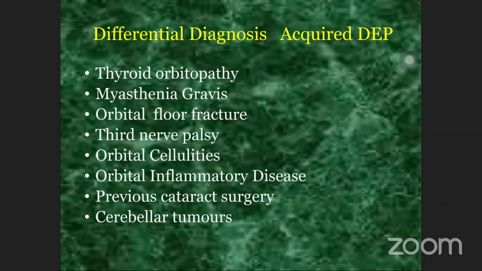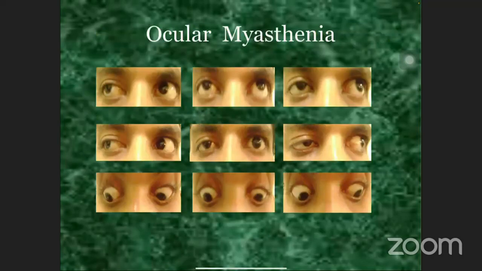Presence of variable ptosis and other features differentiate it from MED. Orbital floor fractures can be identified by history of trauma and imaging. Then orbital cellulitis and inflammatory diseases can be differentiated by presence of tender globes. This is one of the patients of ocular myasthenia gravis which presented like MED.